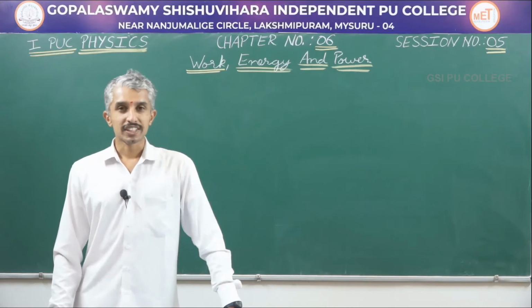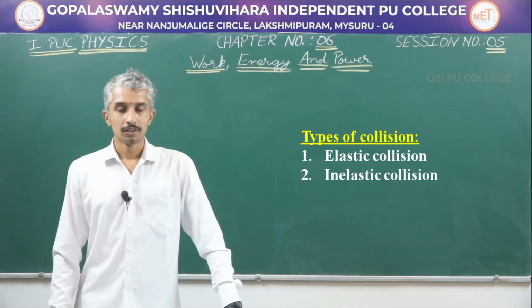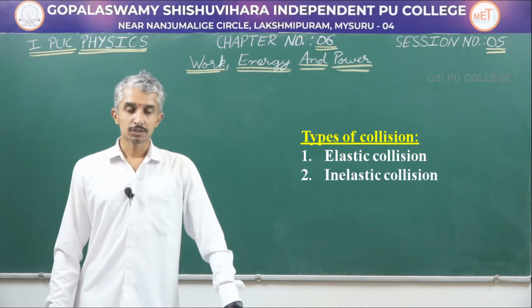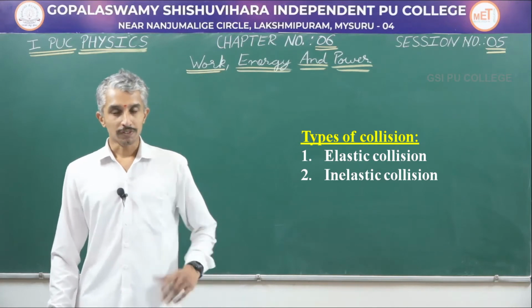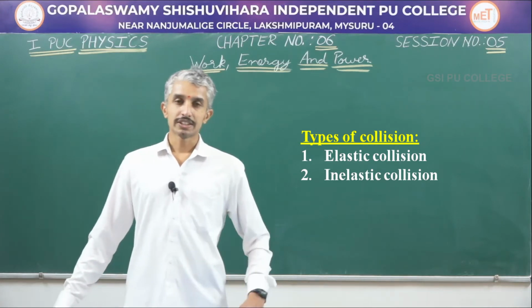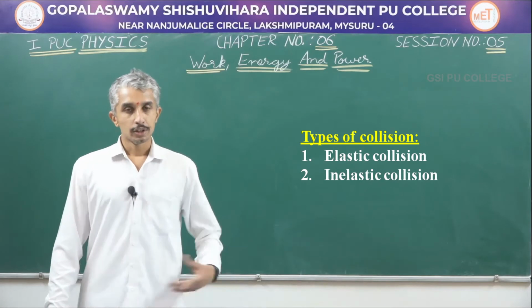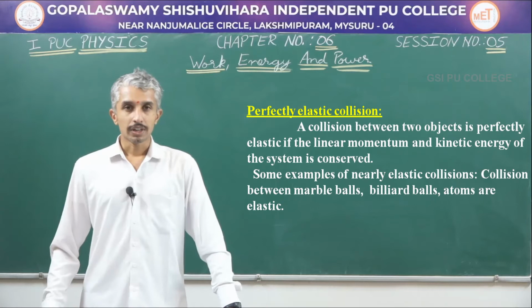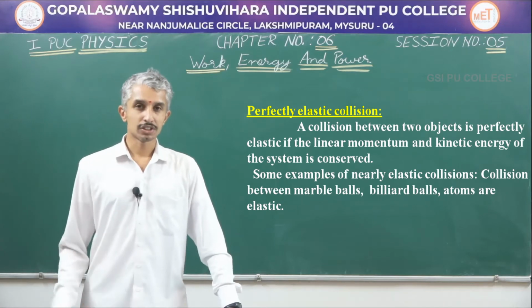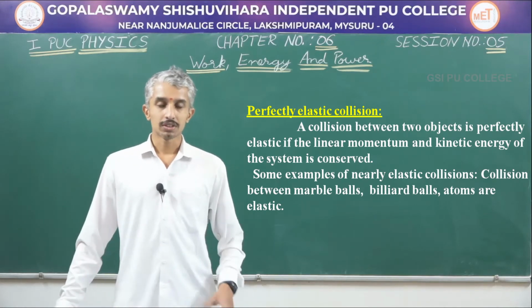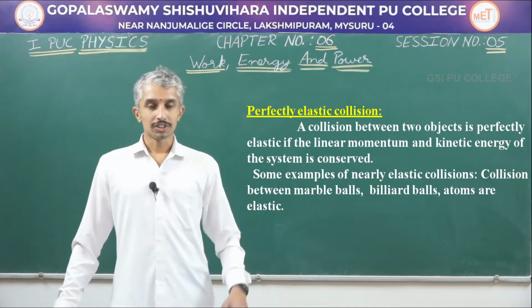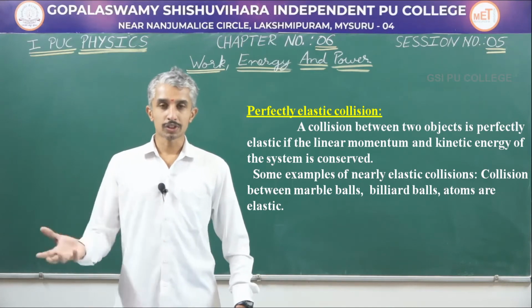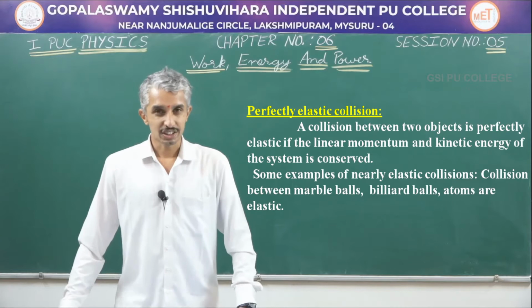Collisions between objects can be classified into 2 ways: elastic collision and inelastic collision. More rightly, perfectly elastic collision and perfectly inelastic collision. In a perfectly elastic collision, both the total linear momentum and the total kinetic energy of the system are conserved, which means the total momentum before collision and after collision are the same.